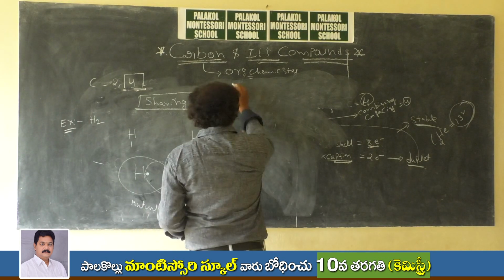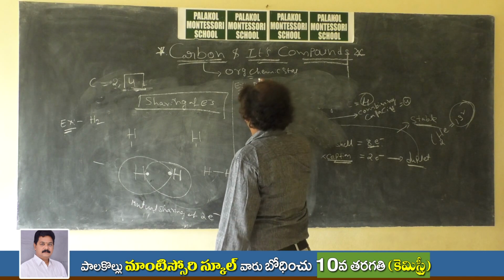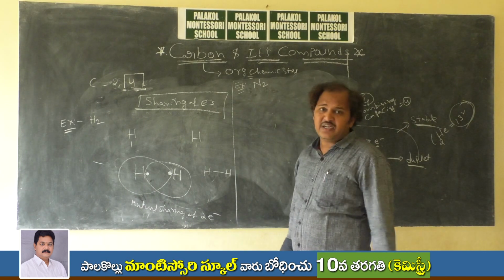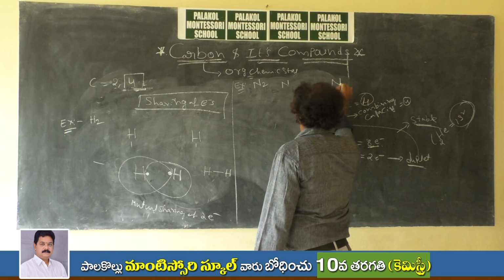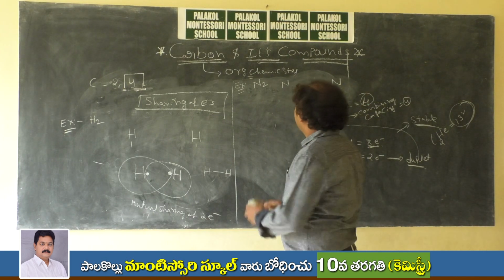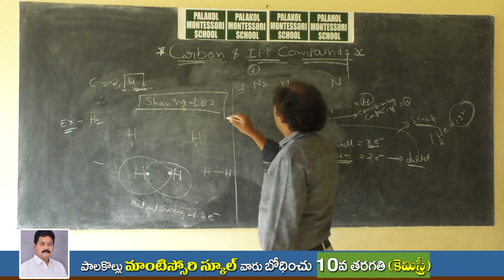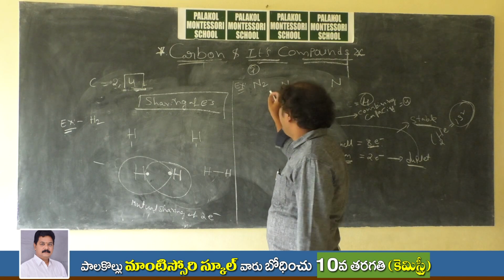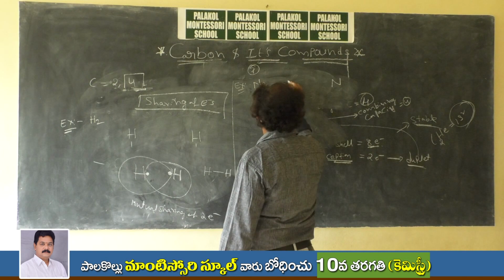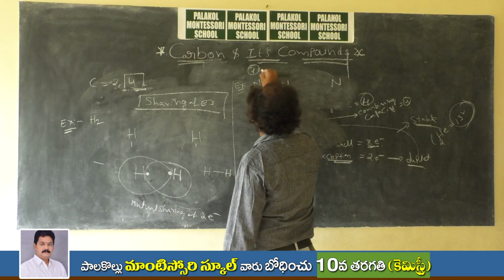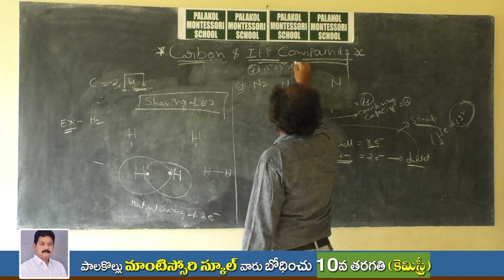In the same manner, let us see the formation of N2. N2 means that a total of 2 nitrogens are present, and you can represent it like that. The atomic number of nitrogen is 7, so the configuration is 1s2, 2s2, 2p3.